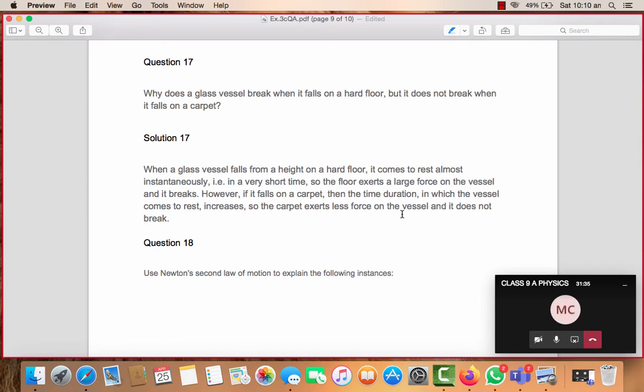Write down. More is the time of impact. It's not on screen, so don't look. I am speaking it, so write down. More is the time of impact, lesser is the impact of force.